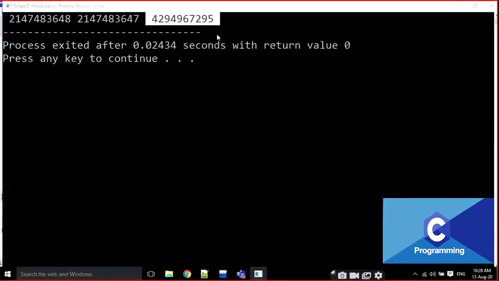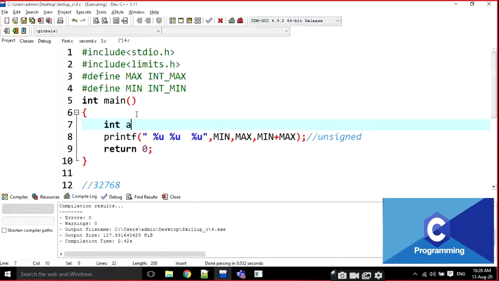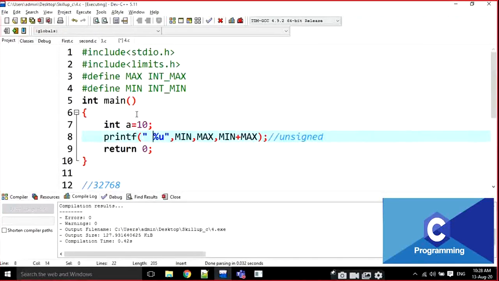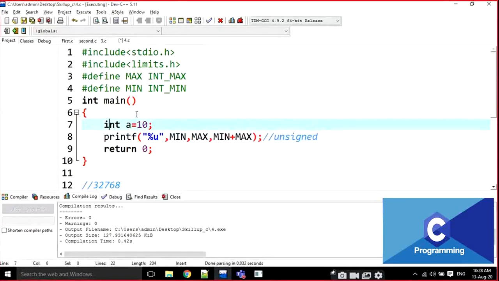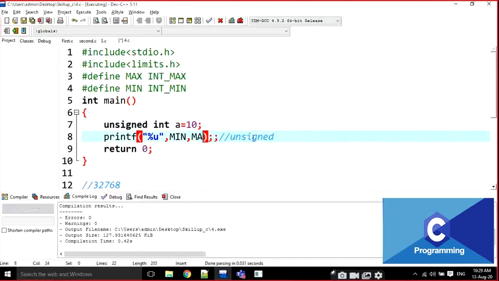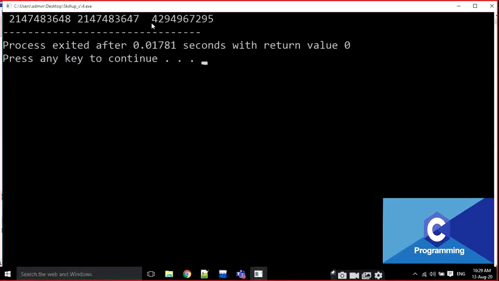Now I am going to write int a is equal to 10. I'm going to write here unsigned integer. Now a value is unsigned integer. Now I am going to apply. Everyone, just look at this value. I am going to copy this value. I'm going to close this one.